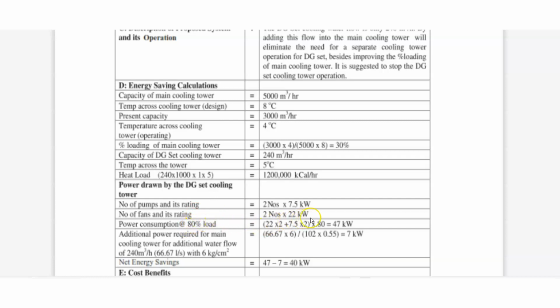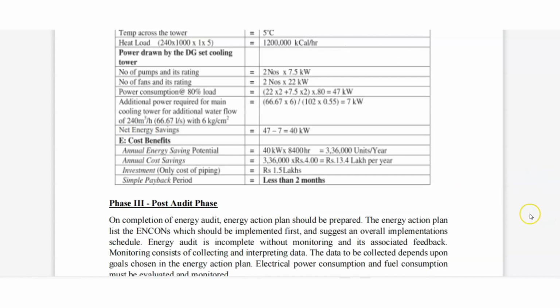Number of fans and its rating is 2 into 22 kilowatt. Power consumption at the 80% load is 22 into 2 plus 7.5 into 2, into 0.8, that is 47 kilowatt. Additional power required for the main cooling tower from this we can find out. Net energy saving is 47 minus the additional power, that is 40 kilowatt.